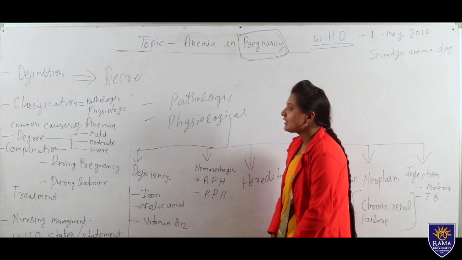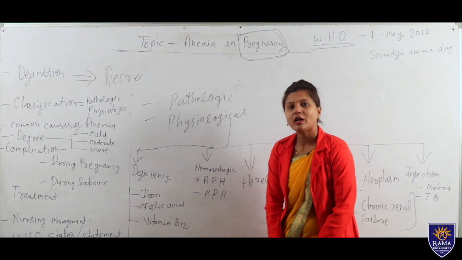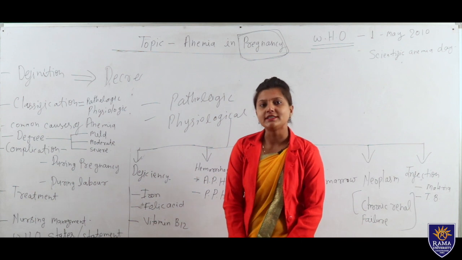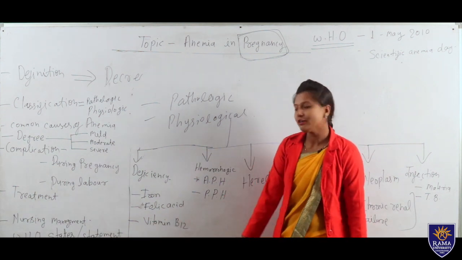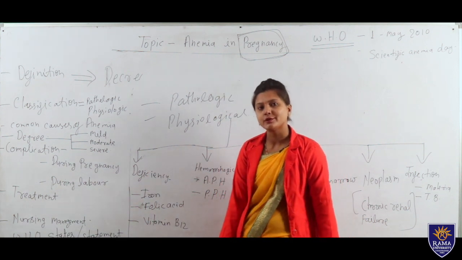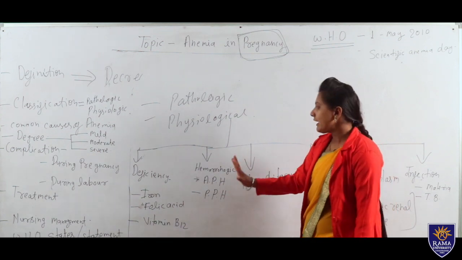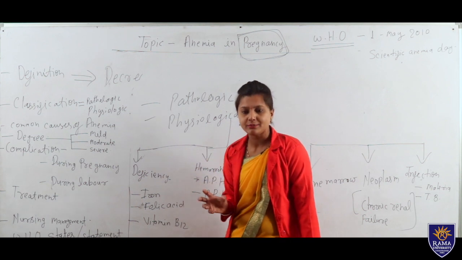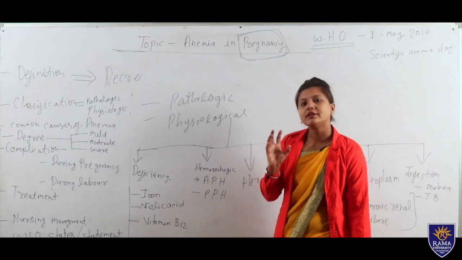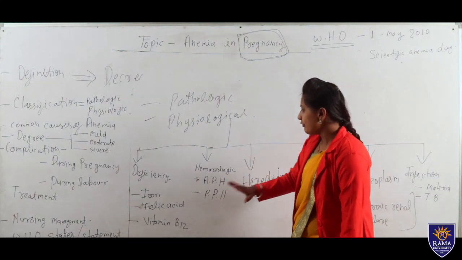So we are discussing classification. First I told you about deficiency, whichever deficiency is occurring, that is called deficiency anemia, iron deficiency anemia, or folic acid anemia. And if vitamin B12 is lacking, then vitamin deficiency anemia also occurs during pregnancy. Then next one is hemorrhagic. If any hemorrhage or bleeding occurs, or any shock happens during pregnancy, that will also affect the mother's body and lead to anemia.